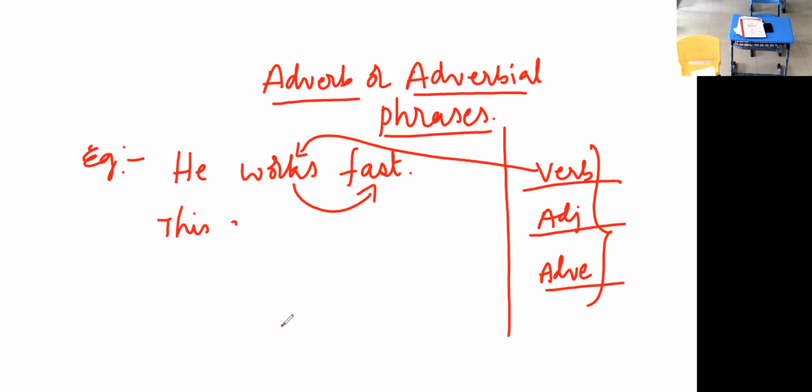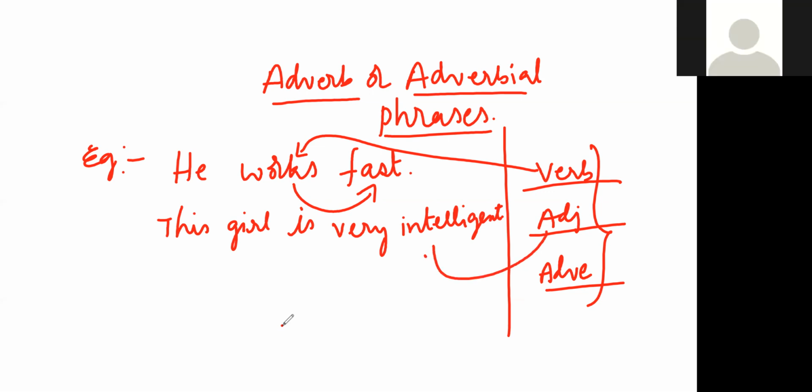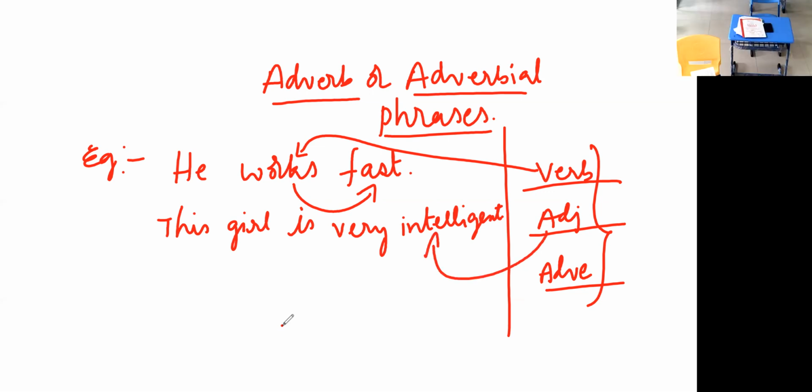This girl is very intelligent. This girl is very intelligent. So now where is an adjective? Very intelligent. Yes, intelligent. So where is an adverb? Very.